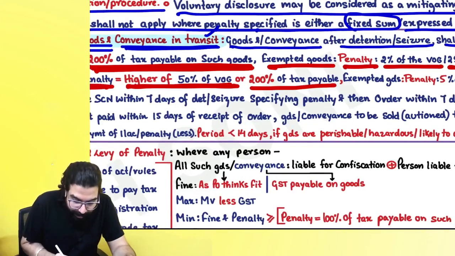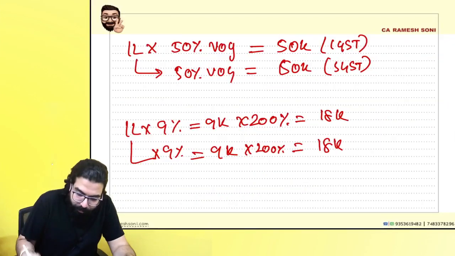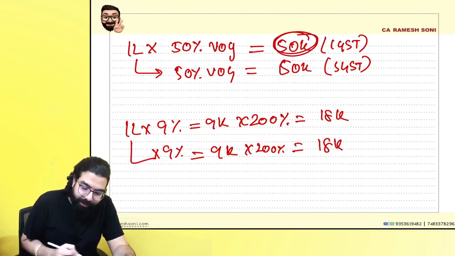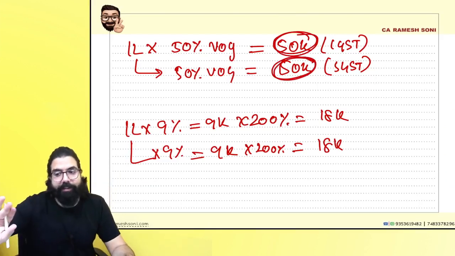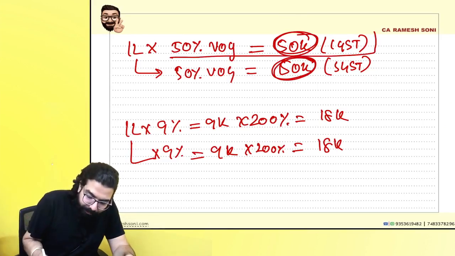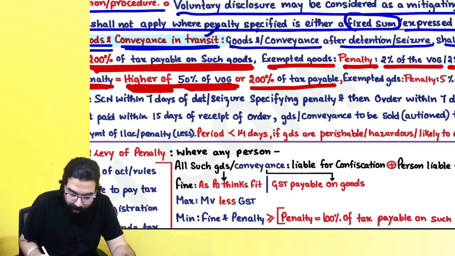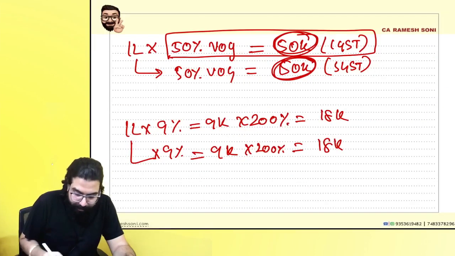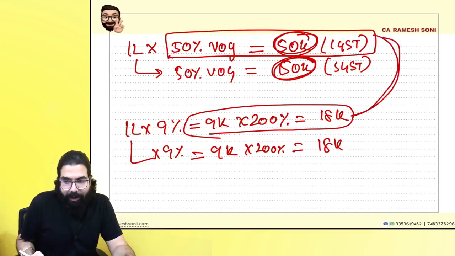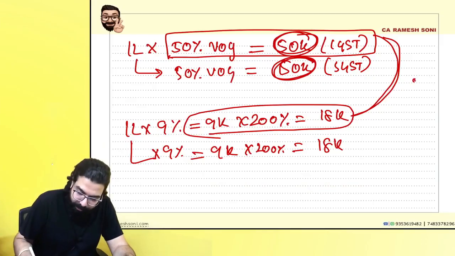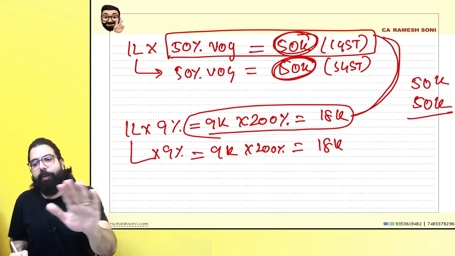It says higher of 50% of the value of the goods. Sir, 50% value of the goods under CGST I have written, 50% value of the goods under SGST I have written. For your exam purpose, remember, it is 50% of the value of the goods or 200% of the tax payable. So out of this, whichever is higher, which is higher, everyone? 50,000 under CGST and 50,000 under SGST. I hope this point is clear to all.